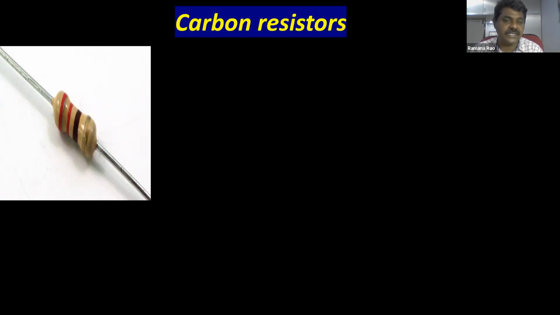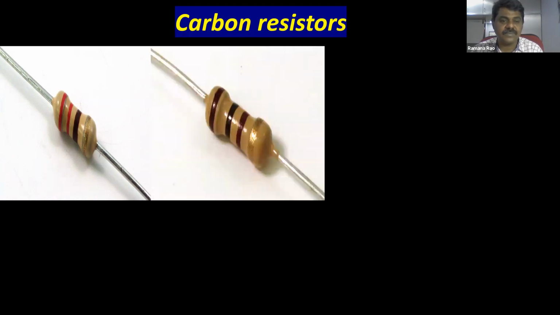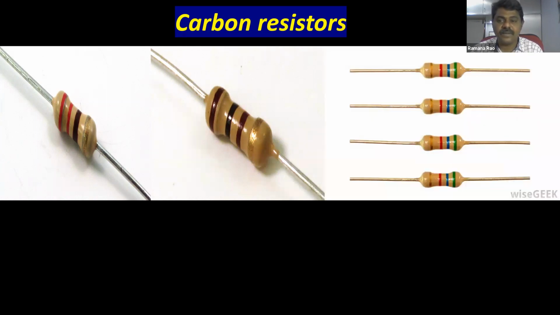On every resistor you can see different colors. So this is going to have another set of colors. First one is one carbon resistor, the second one is another. Both are different. Of course, they seem to be the same in shape, but their colors are different. You can see, observe carefully. Yeah, you can see beautiful colors again.